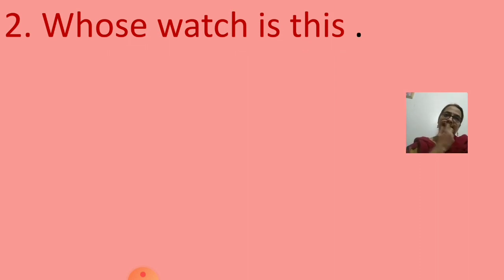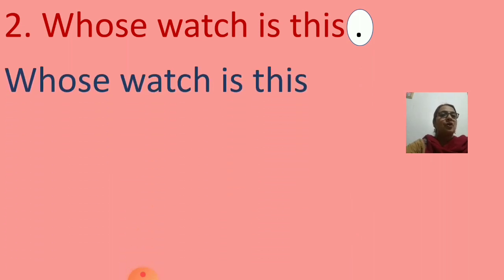Is there any error? Yes, there is a full stop given there. So, instead of a full stop, what should be there? Since the sentence is starting with a question word, it should end with a question mark. Whose watch is this? Question mark.